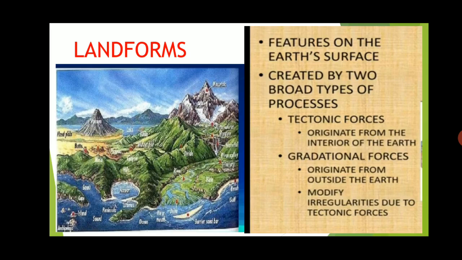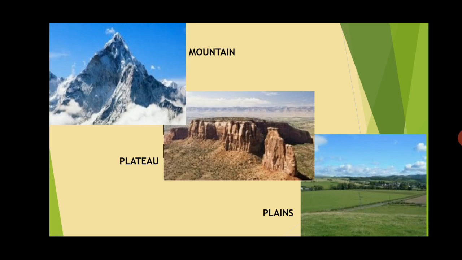Gradation forces are forces which are taken on the surface of the earth like erosion and weathering. So because of that we have different types of landforms on the earth like plains, plateaus, mountains, valleys, etc. In this chapter we have mountains, plateaus and plains.